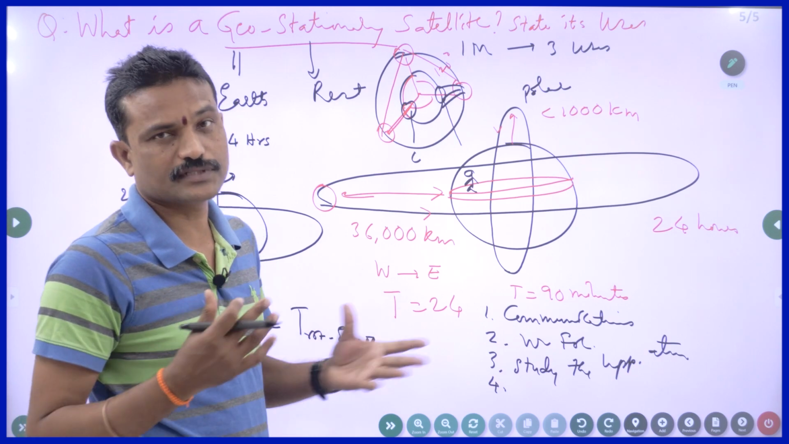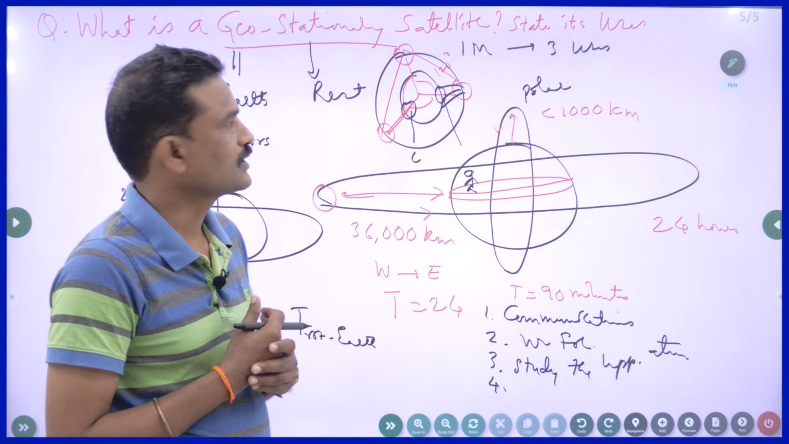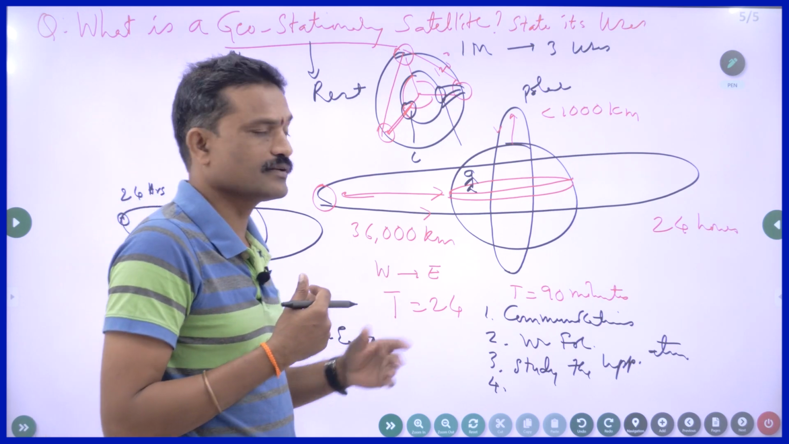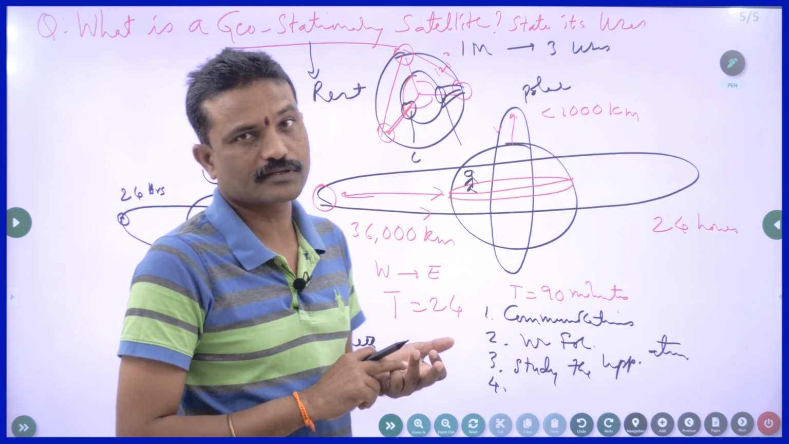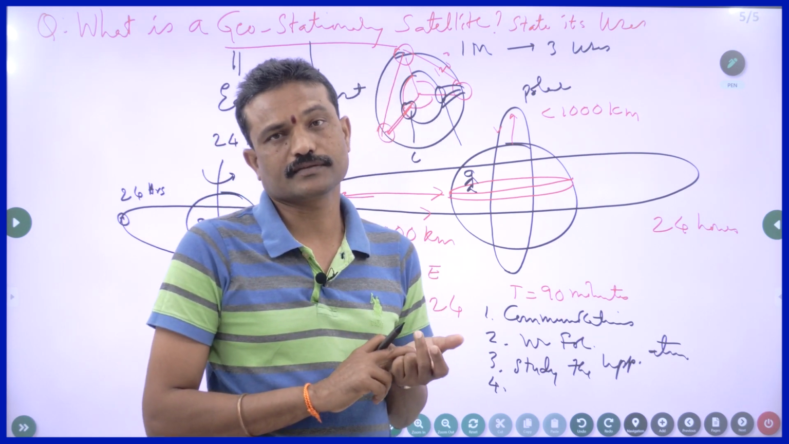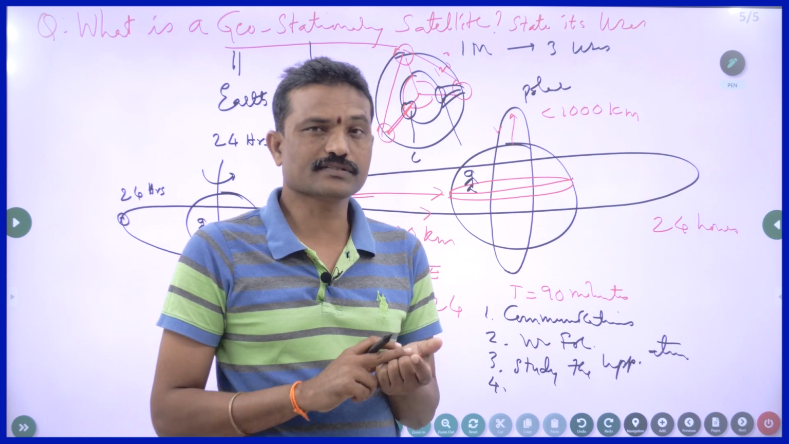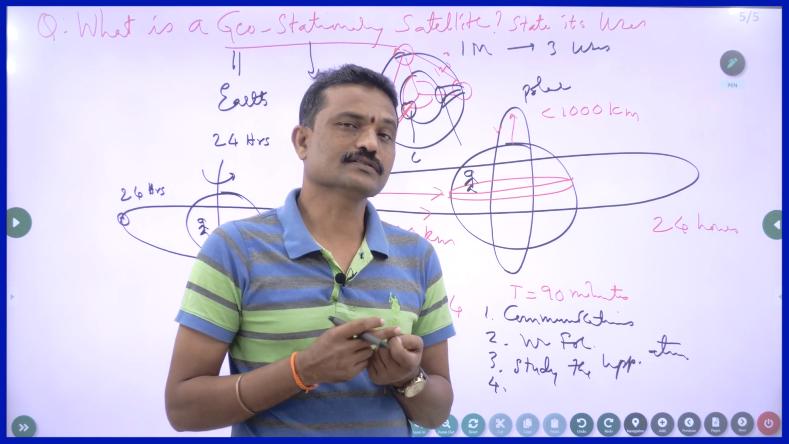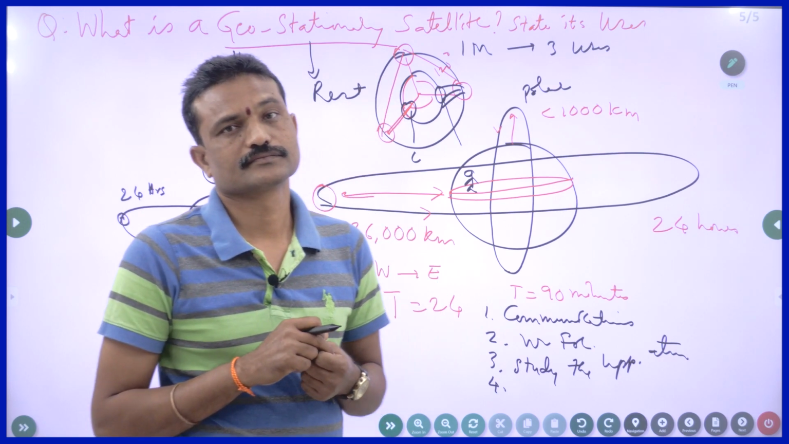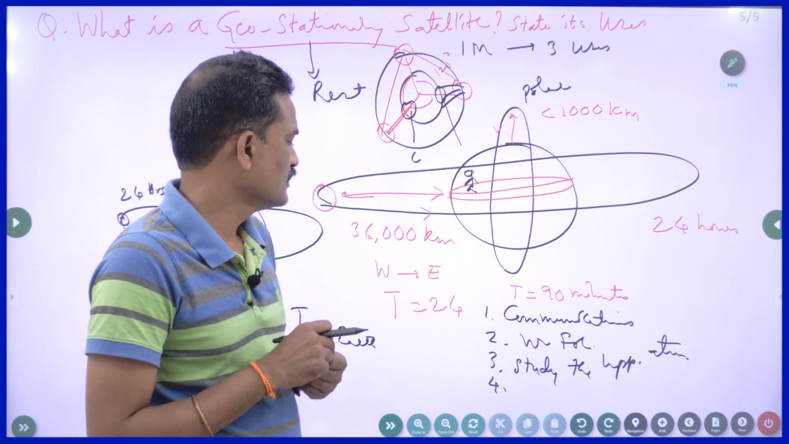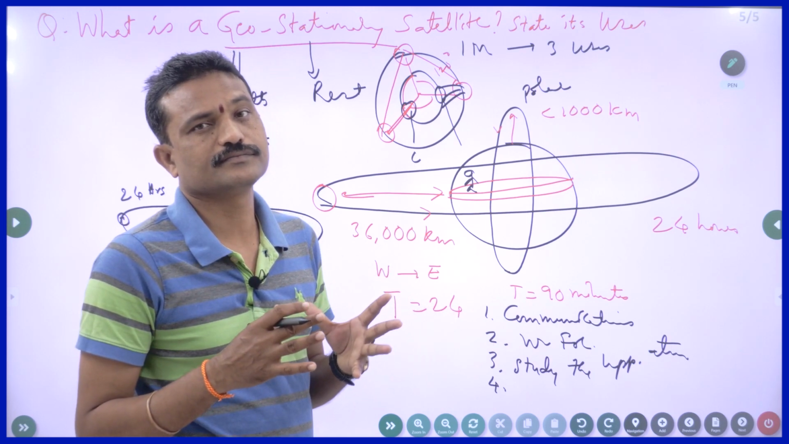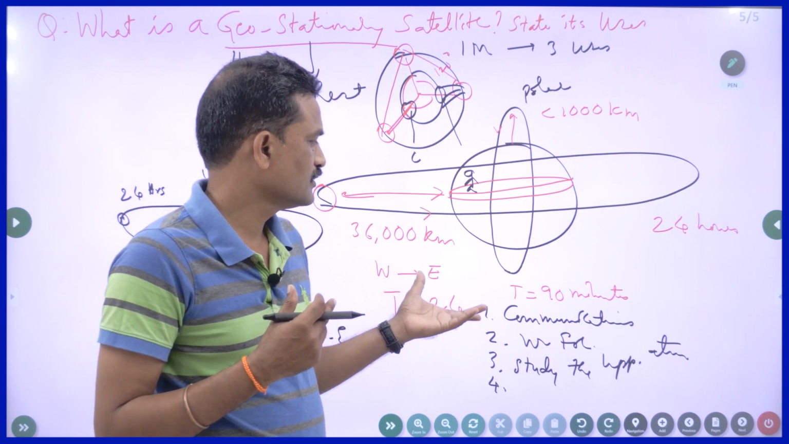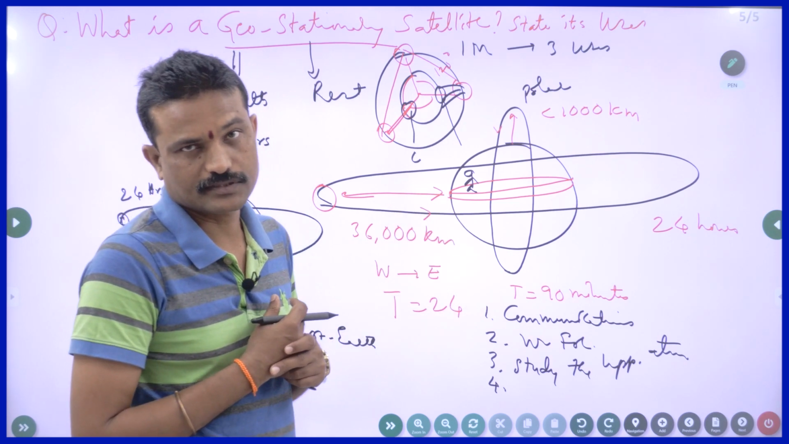So there are many uses of geostationary satellites. At least you have to write 3. The main purpose is communication and weather forecasting. To study the upper layers of the atmosphere, you can study about the planets, comets, and the stars. Is this clear? Right. You can also discover some mines so that you can go for the excavation. So there are many such usages of geostationary satellites.